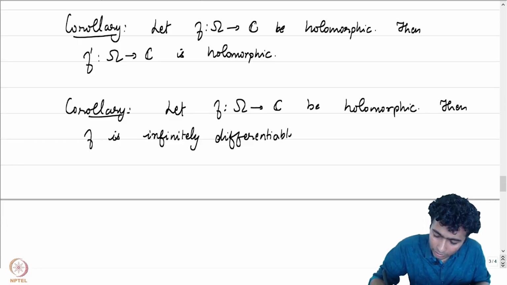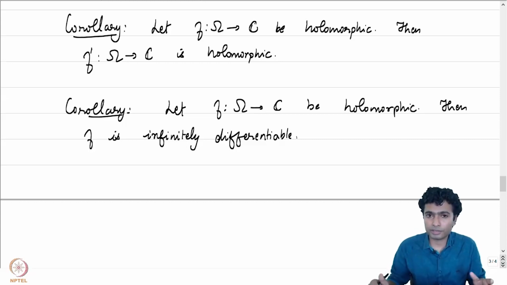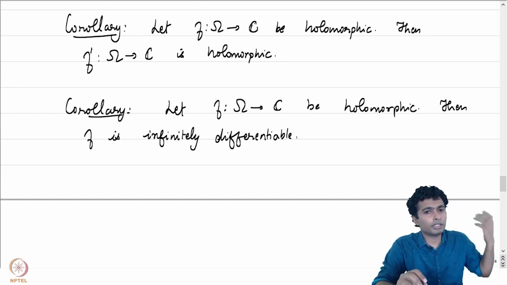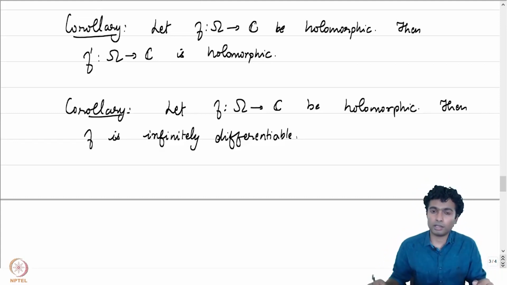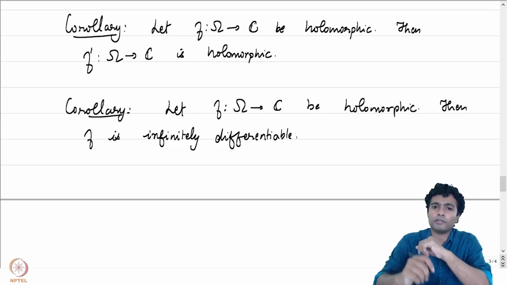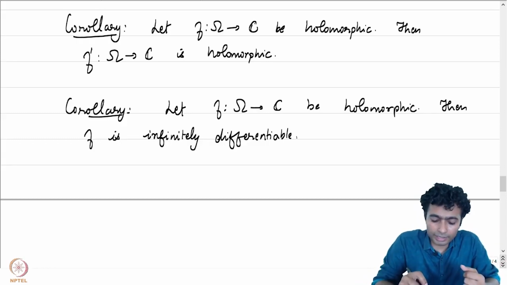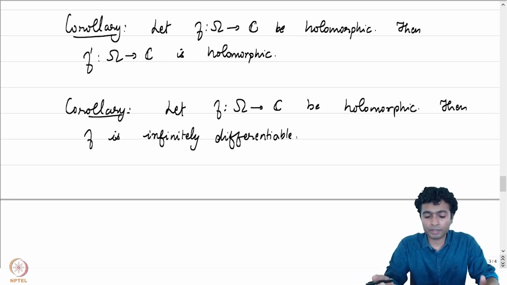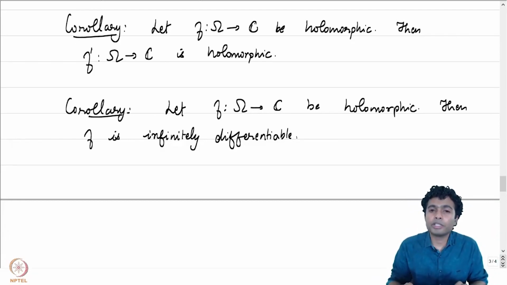And at this juncture, let me point out that this is one of the major differences that we will be seeing for holomorphic functions from that of the corresponding differentiable functions in the real setting. If you recall, we do not have any result of this sort in real analysis. There are functions which are differentiable, which are not real analytic. In fact, there are functions which are smooth, which are not real analytic. That's not going to be the case in the case of holomorphic functions.